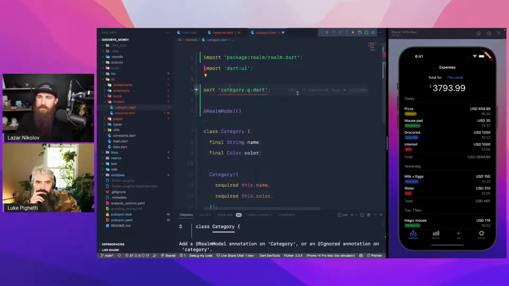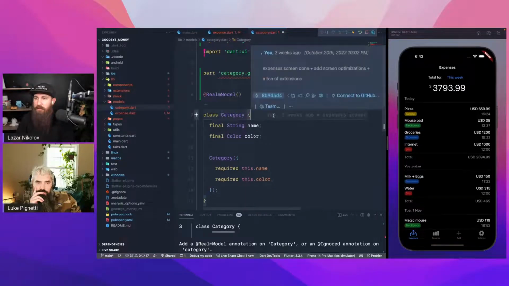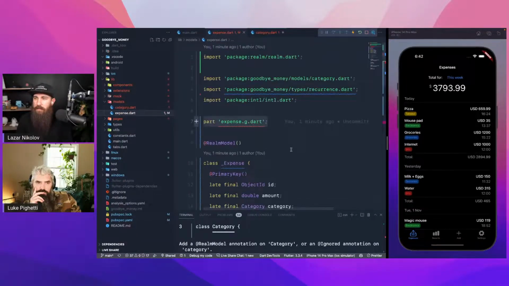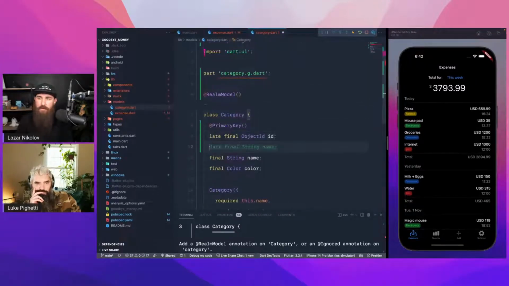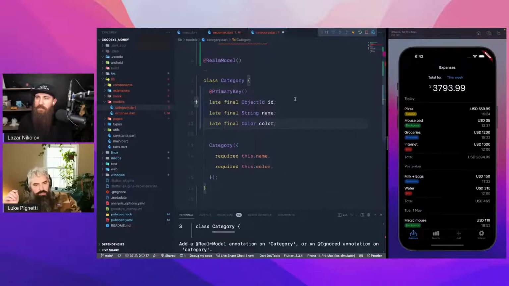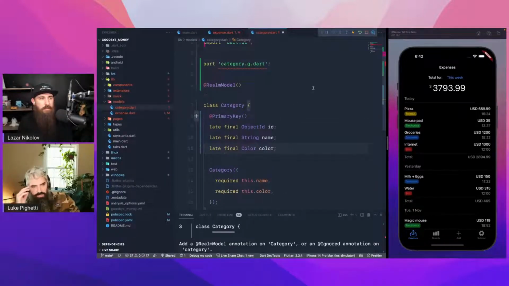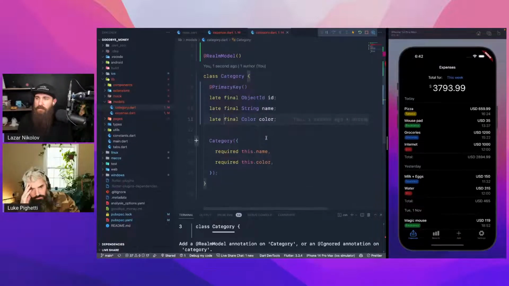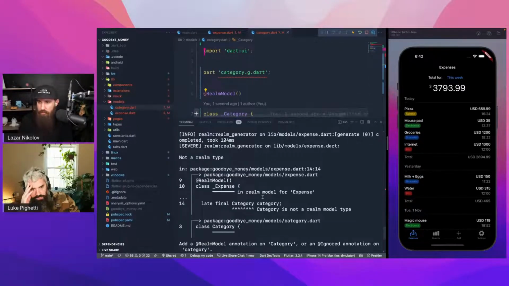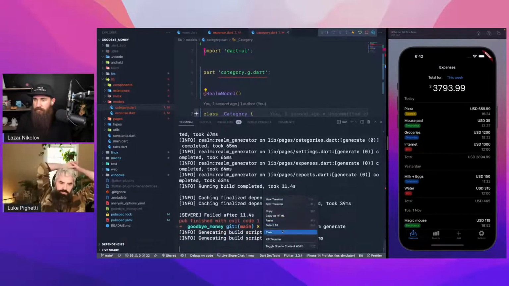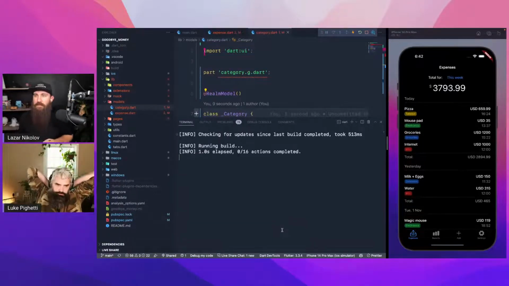Here's the category, the Dart realm model on the category. We also want to get the object ID as a primary key because right now we don't have anything specific. Maybe the name, but I want to put... Yeah, it could be the name or it could be the color in RGBA or something like that. And also kill the constructor, underscore category, and this should be it, right? Yeah, let's see what happens if we're lucky. Let's see.